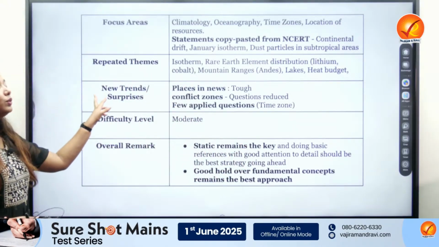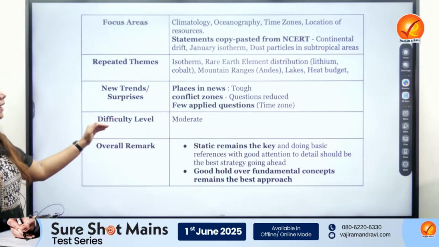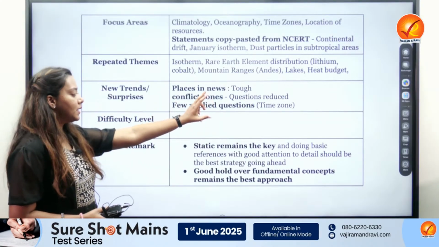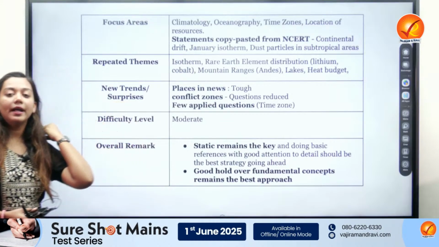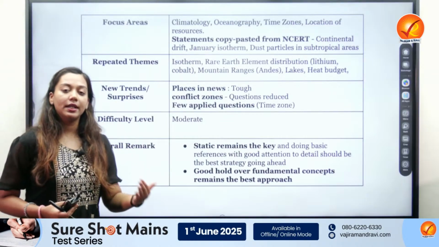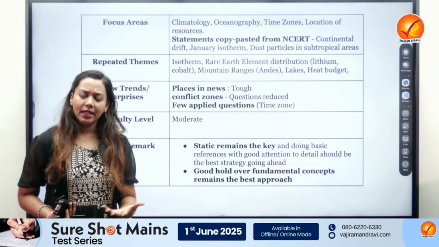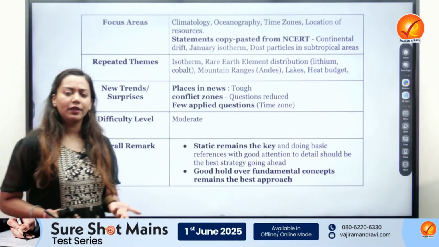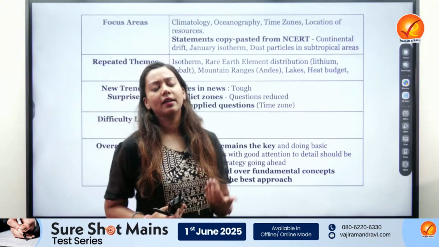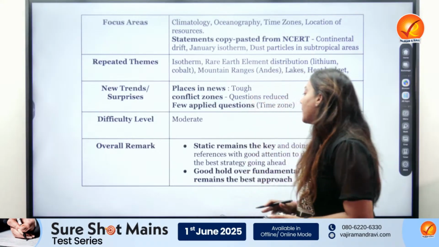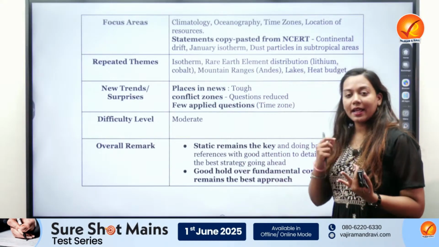Then what were the new trends? We couldn't find many questions based on conflict zones. Places in news was a little tougher, and we could find a lot of applied questions, especially from the chapter Our Earth. Difficulty level, I would say, was pretty much moderate. It was very doable, because if you had read NCERT, the question paper would have been very easy. Overall remark is that static again remains the key.